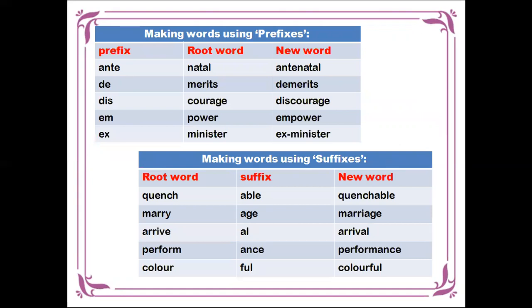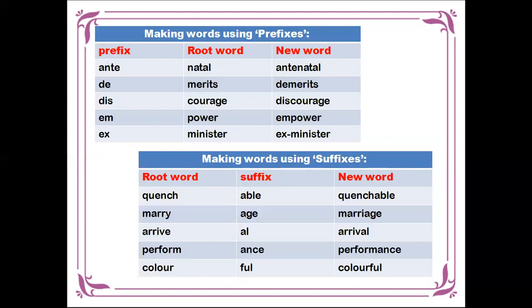Then making words using prefixes. These are the words which are used to make new words. These are all the exercises. For example, anti is a prefix and the root word is natal, so you get a new word, antenatal. Then demerits, discourage, empower, ex-minister. So these are all the words using prefixes.